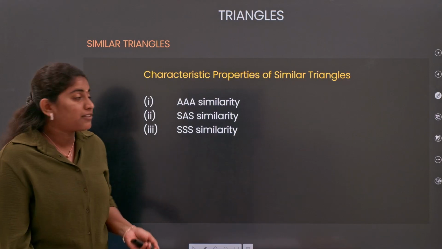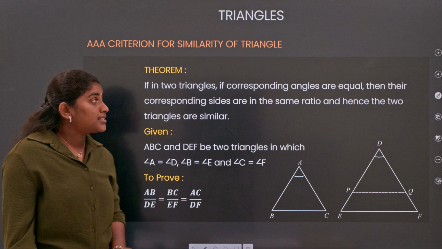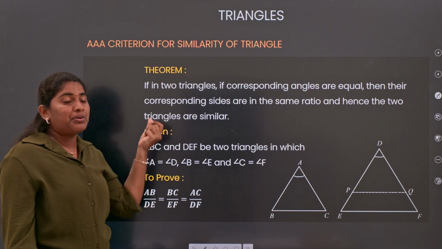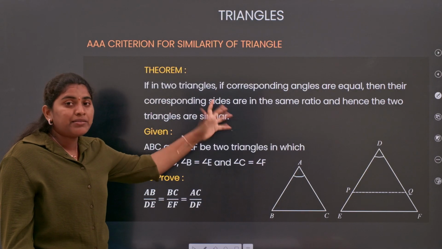Okay, let's check the first one, the AAA criteria. If in two triangles the corresponding angles are equal, then their corresponding sides are in the same ratio.